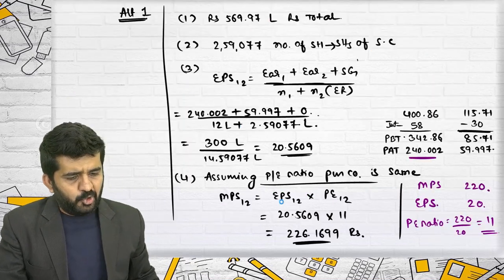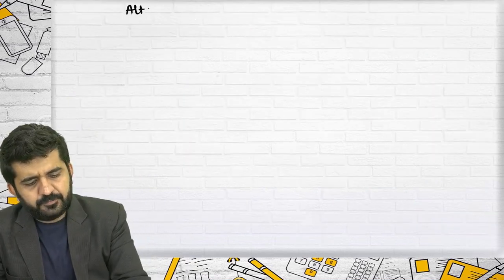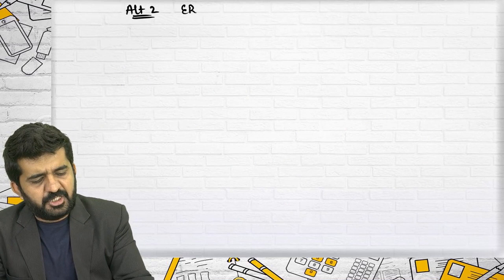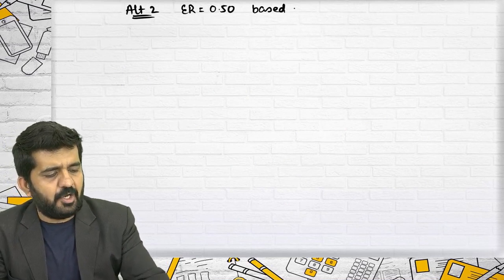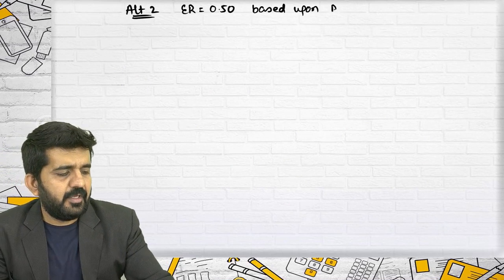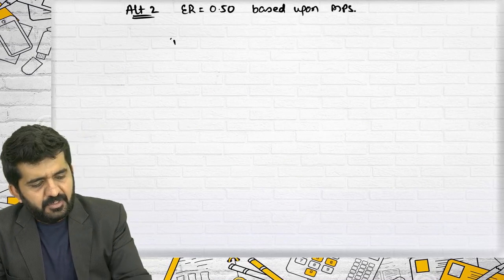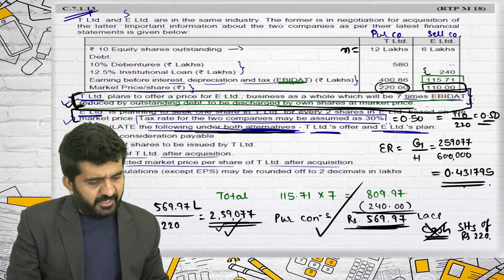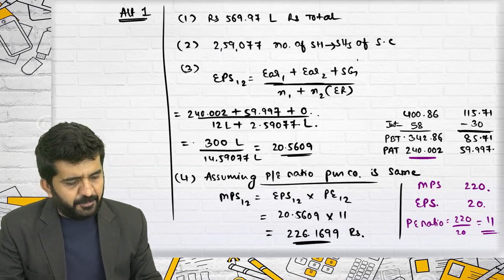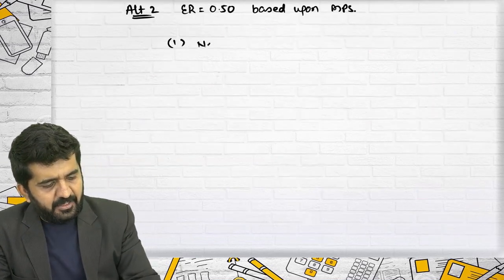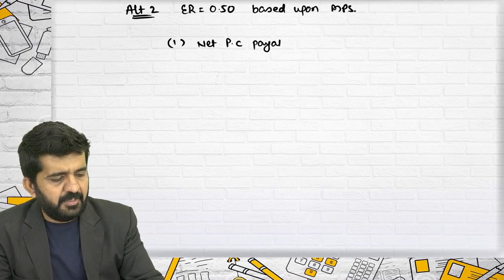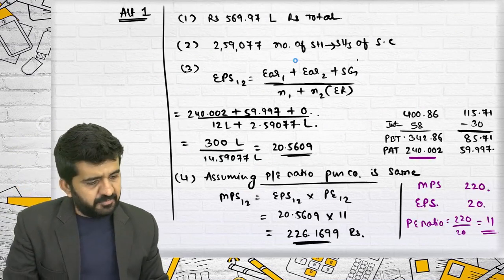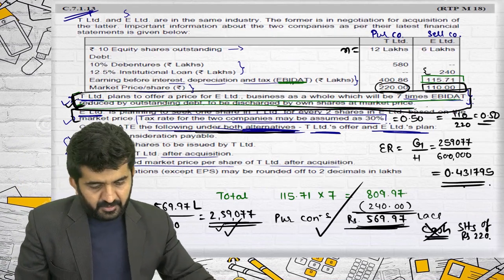So the alternative to exchange ratio 0.50 is based upon MPS. Let me find out one by one what they are asking. Net purchase consideration payable. How many shares were there in the selling company?